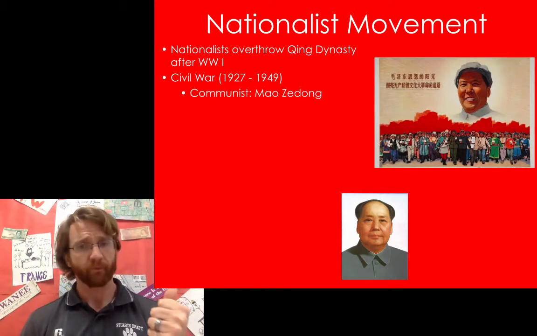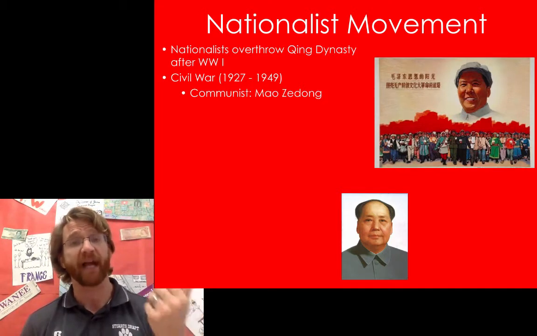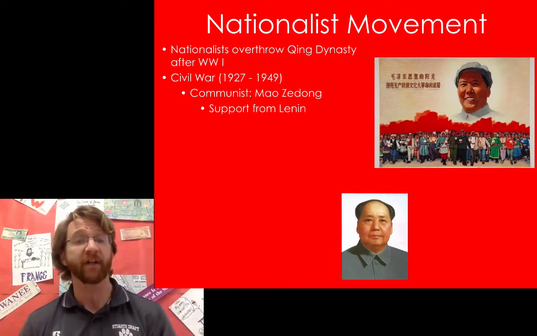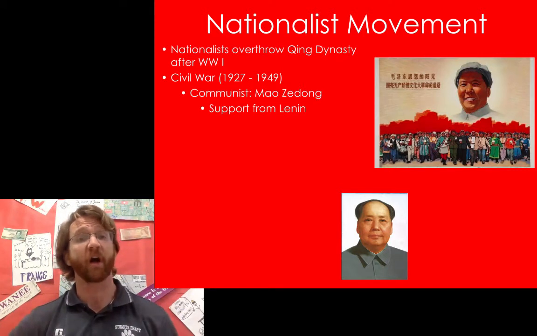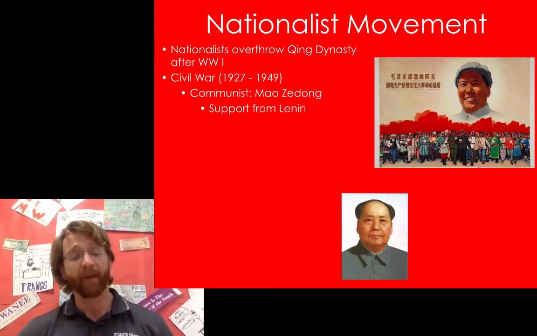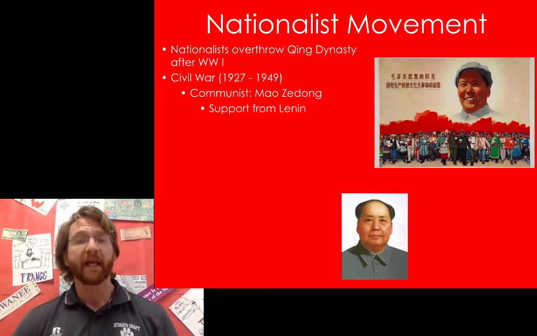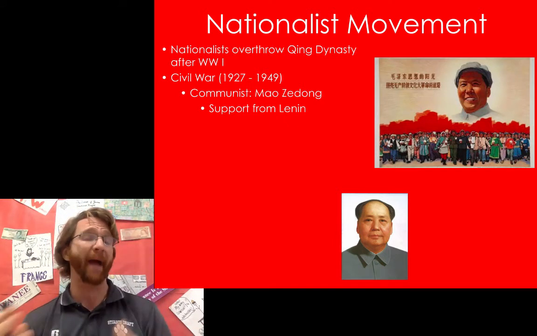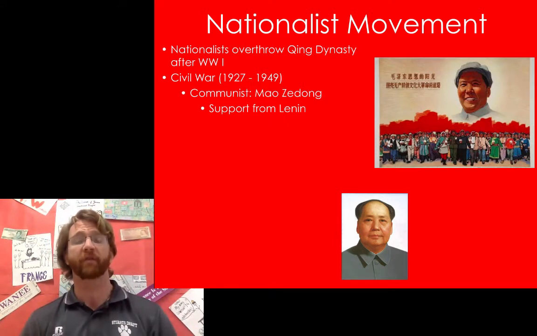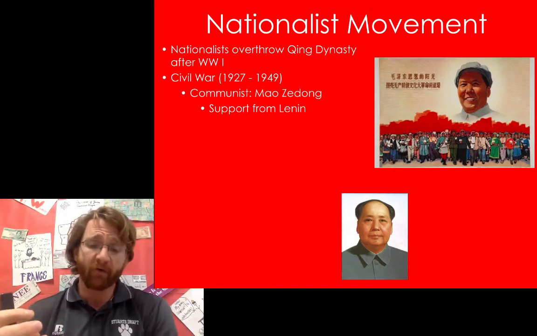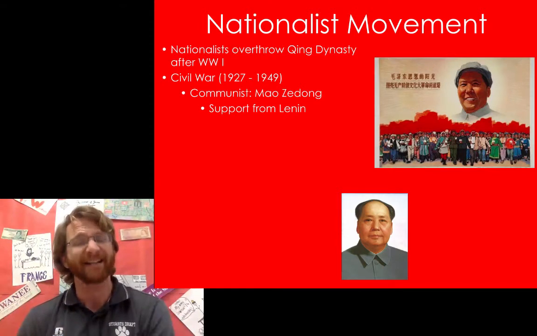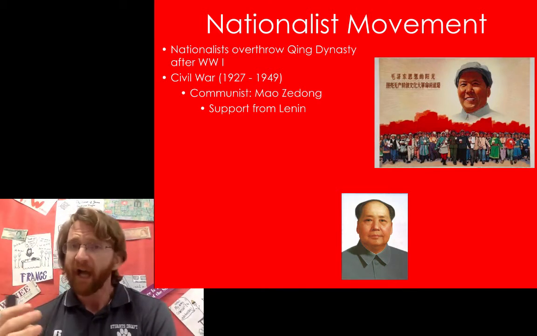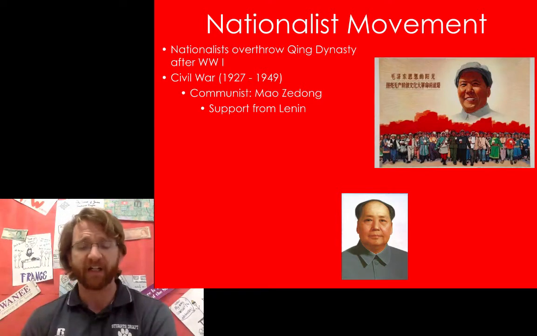Chairman Mao was the leader of the Communist Party in China, and the communists in China during their civil war had support from the USSR and Lenin. Now, if you'll remember, Vladimir Lenin died in the late 1920s, and so it left a power vacuum, and Stalin then took over the USSR. Well, the end result of that was that communism in China takes a different shape. Mao was not really closely aligned with Stalin. And while they were both communists, they had very different views.